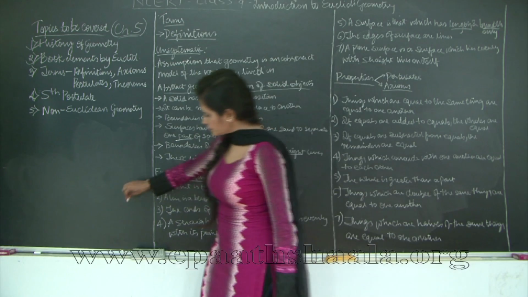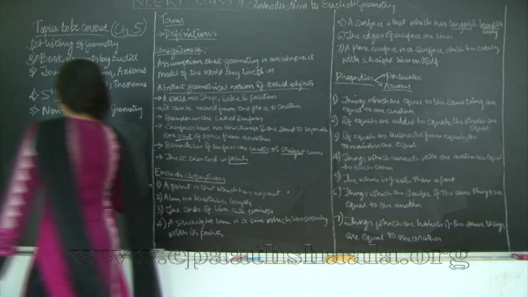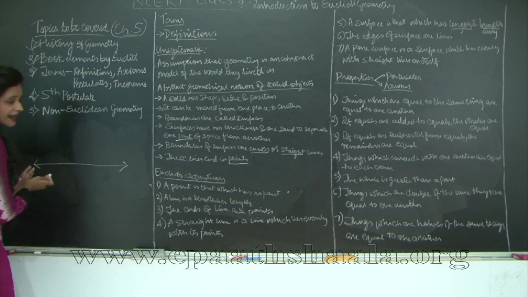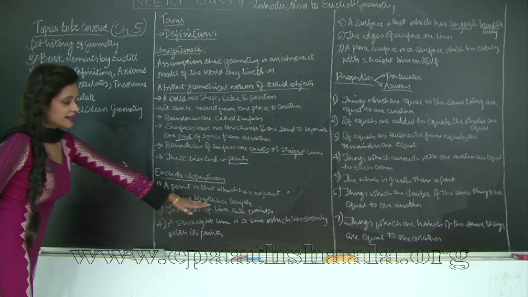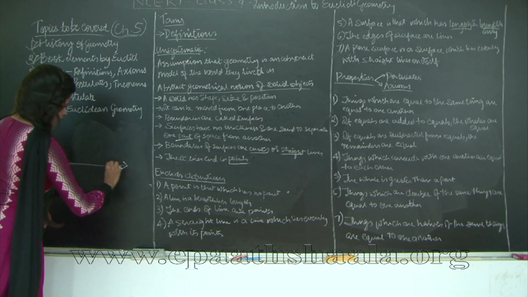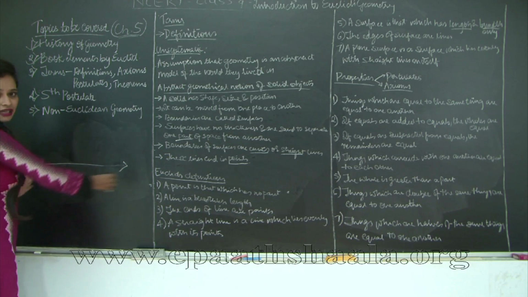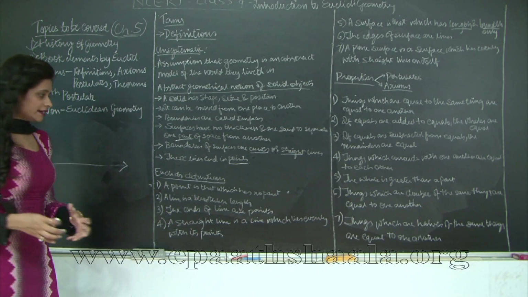So a line, just take for example your number line that we did in chapter 1. Why do we draw these arrows? Because the line extends indefinitely in both directions. So here a line is a breadthless length. It has no breadth. You can see that it has no breadth. This is just one single line, and it is extending indefinitely in both directions. So it has no defined length, no limited length.